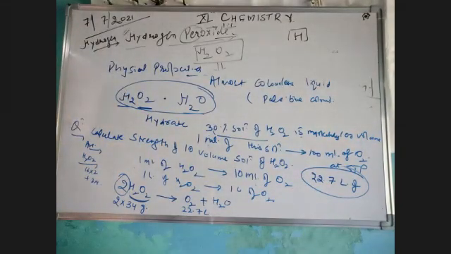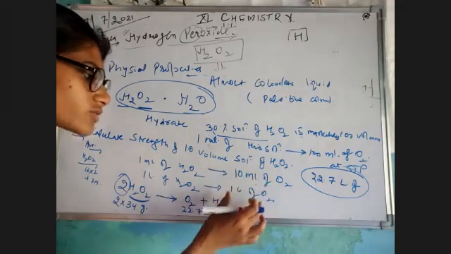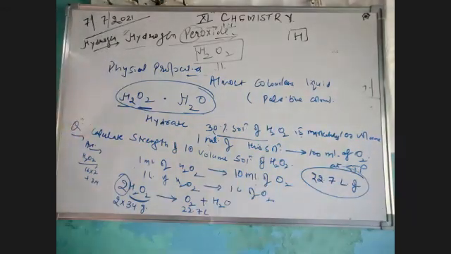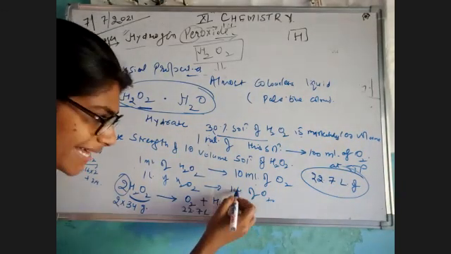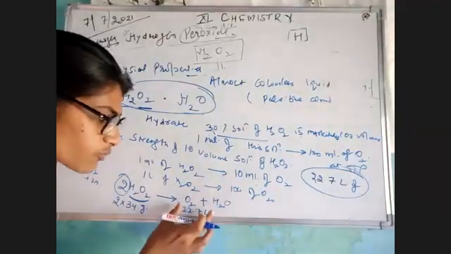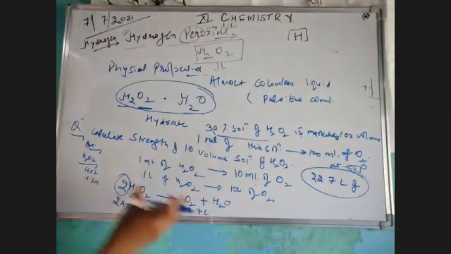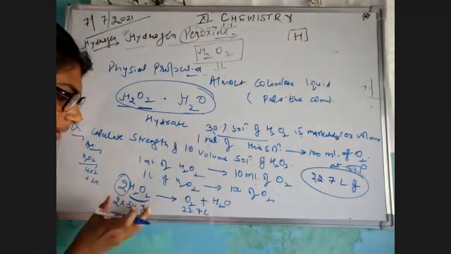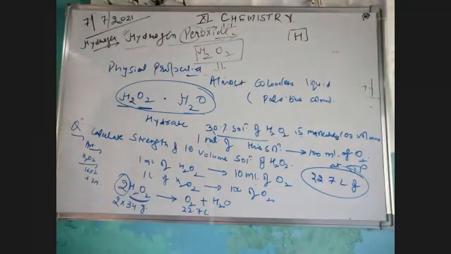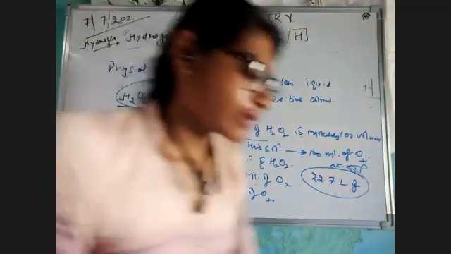बट हमें क्या मेंशन है, हमें मेंशन है 10 लीटर ऑफ ऑक्सीजन, 10 liter of oxygen. So हमें 22.7 liter would give you 68 grams. So 1 liter would give you 68 divided by 22.7, and finally you will get the answer for 10 liters. Let's calculate.